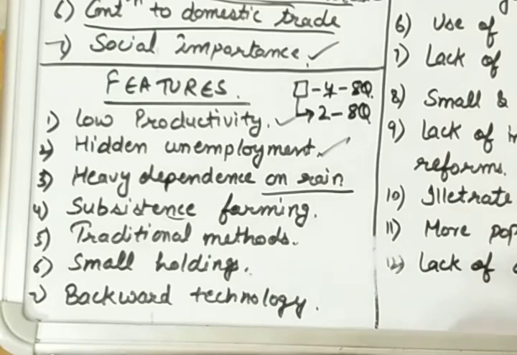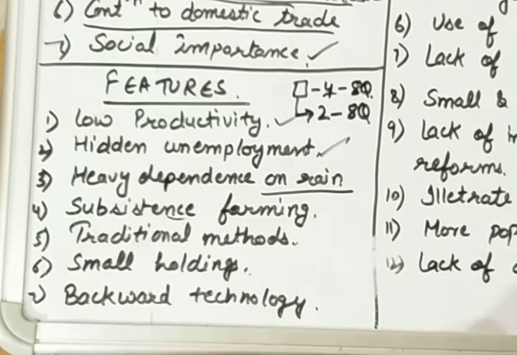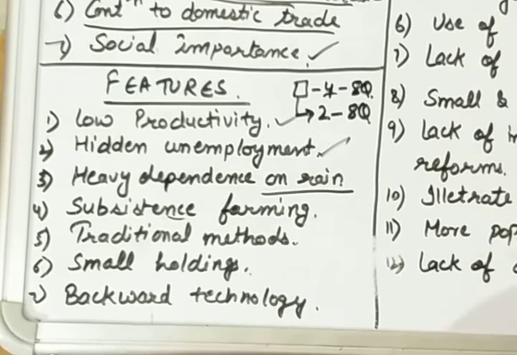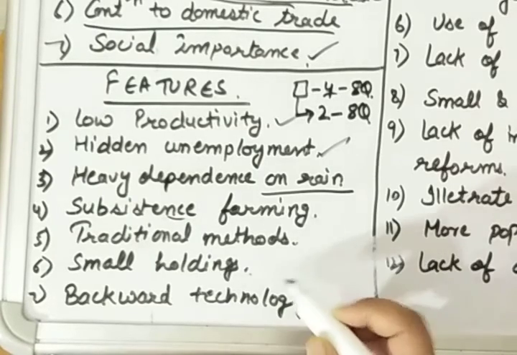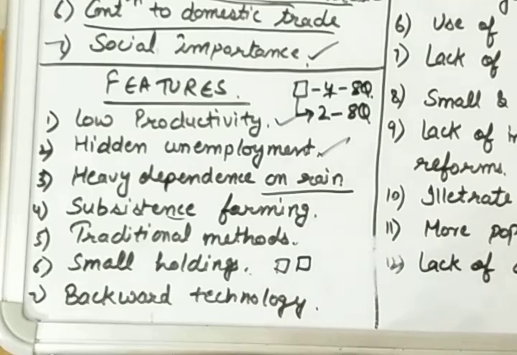Next is small holding. In India, you will see that the per person land holding, like how much land one person has, is very small. People have a very small amount of land with them. So farmers having a small amount of land are able to grow crops only up to their use, and they are not able to grow crops for selling them in the market because of small holdings of the land.